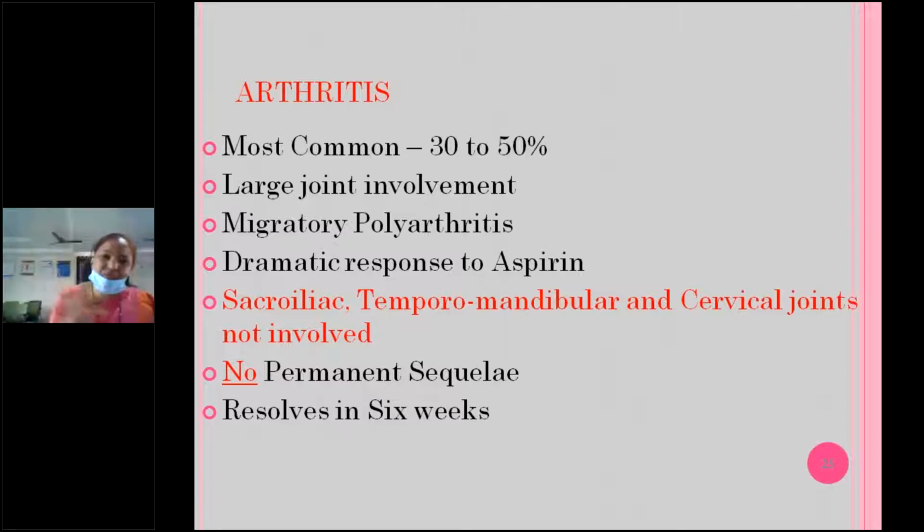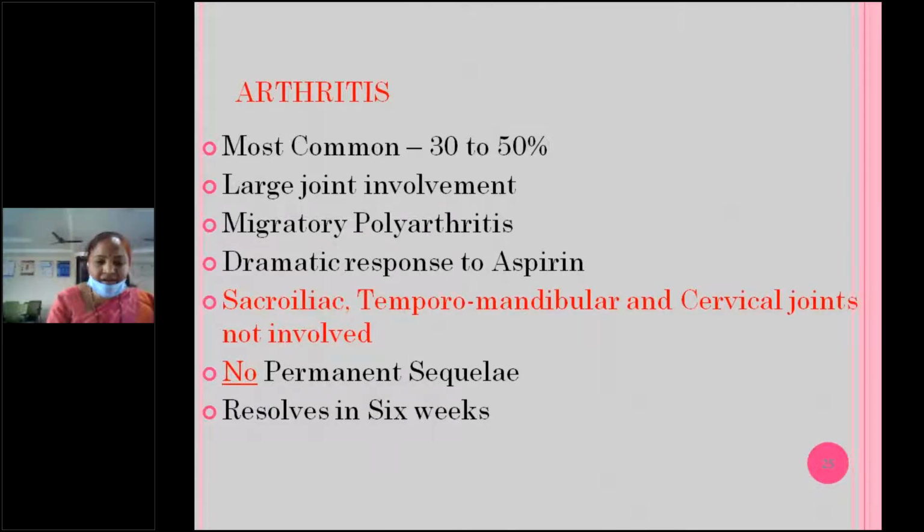That's the difference. Usually people may ask you, how will you differentiate between rheumatic arthritis and rheumatoid arthritis? These are the main differences. Rheumatoid involves the small joints, rheumatic involves the large joints, and here it's migratory, there it's not migratory. Response to NSAIDs like aspirin will be very dramatic in rheumatic arthritis, within 24 to 48 hours it subsides. But in case of rheumatoid, it takes weeks to subside, and deformities are formed.